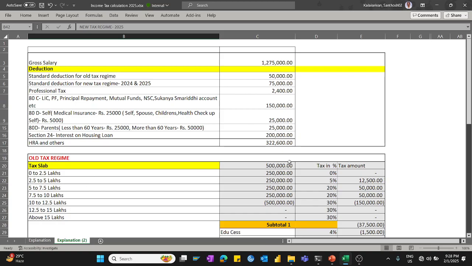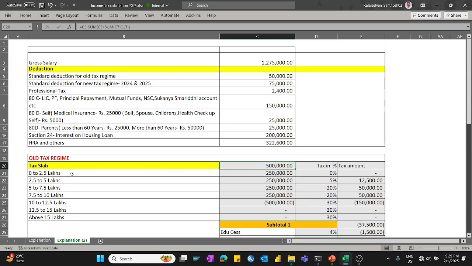Now in the old tax regime, these are the deductions: gross salary minus standard deduction 50,000, professional tax etc., 80D for self, 80D for parents, section 24 for interest on housing loans, and HR and others. So with all these deductions, it arrives at 5 lakhs.